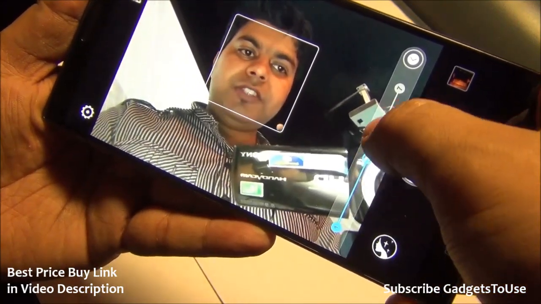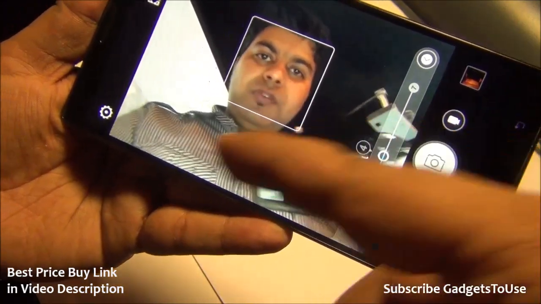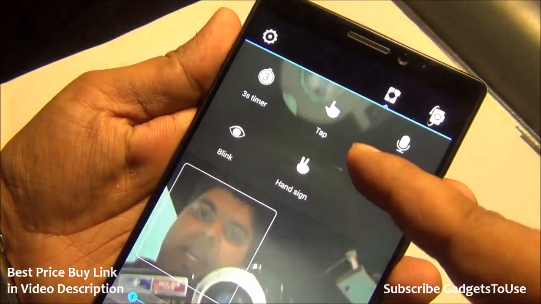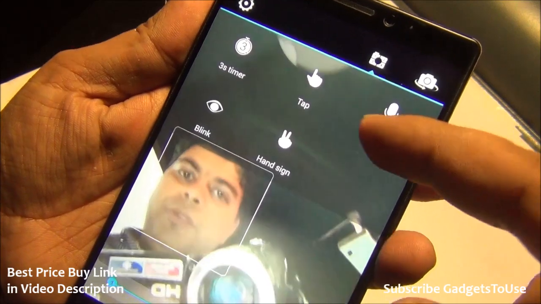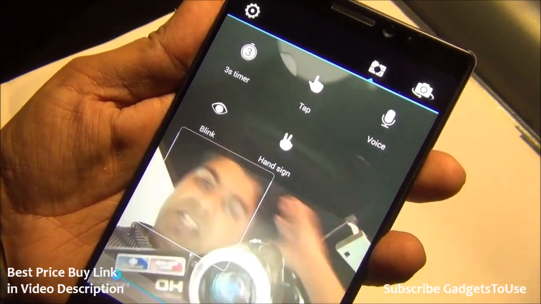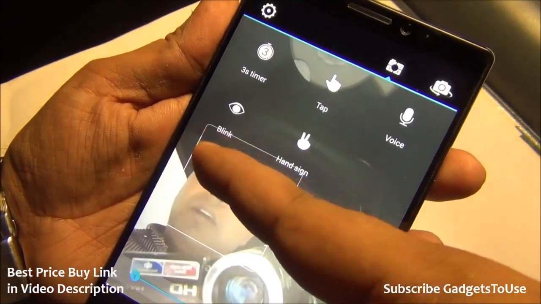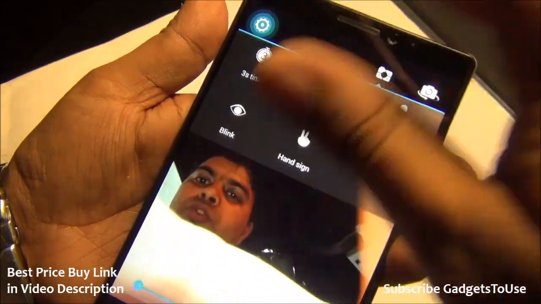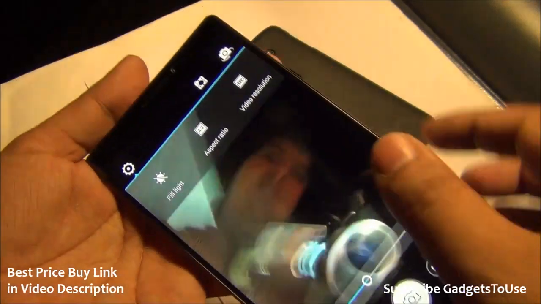And you also have this mode. I don't know what this is for, but we will confirm that later. You do have these other options over there. You can take a selfie with a timer. You can take a selfie with a tap. You can take a selfie by saying voice commands, by saying cheese or snap. You can take a selfie with the blink of an eye, and you can also take a selfie by doing a V. So all these options are there, and front camera quality is definitely good.